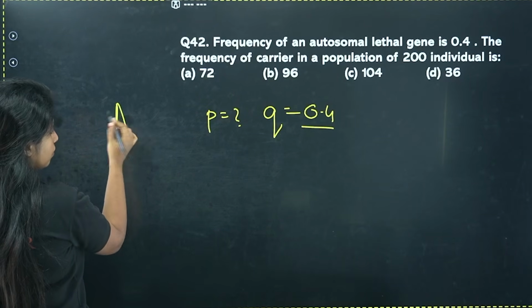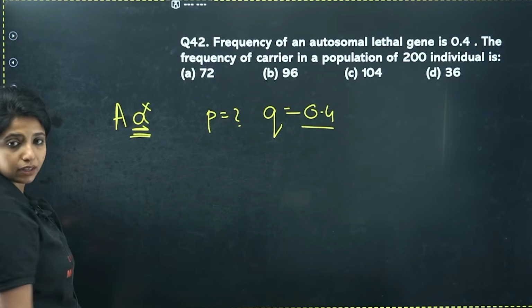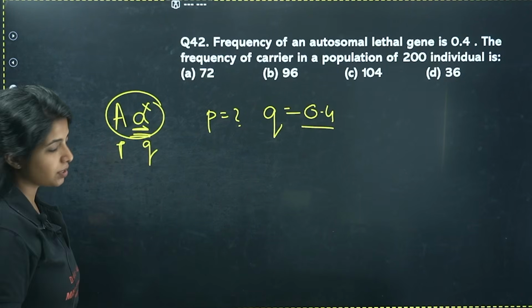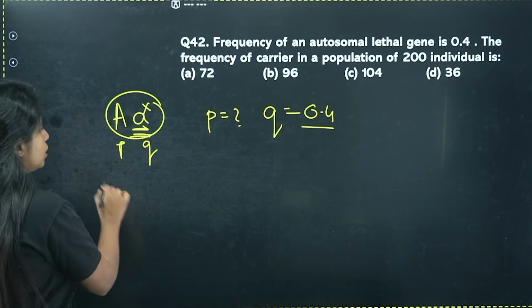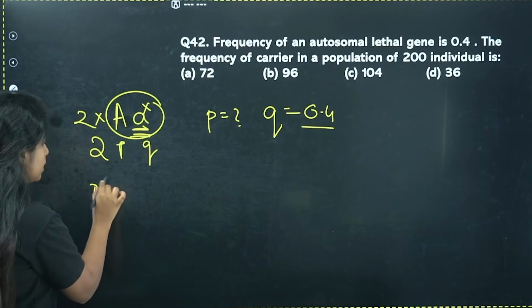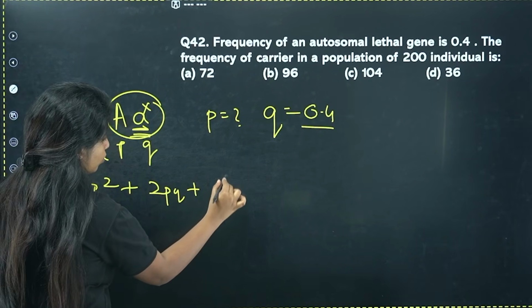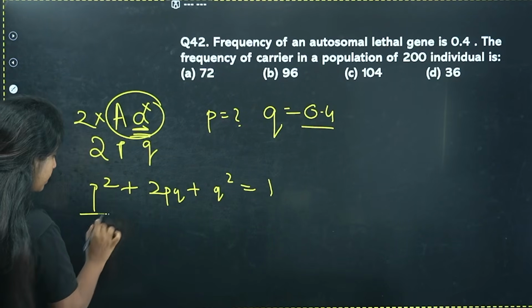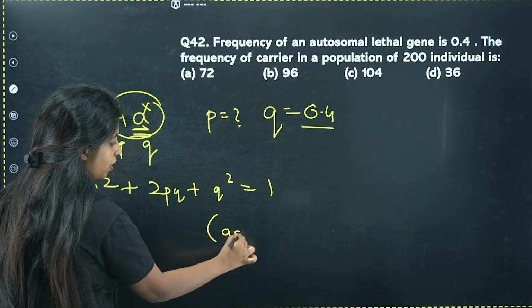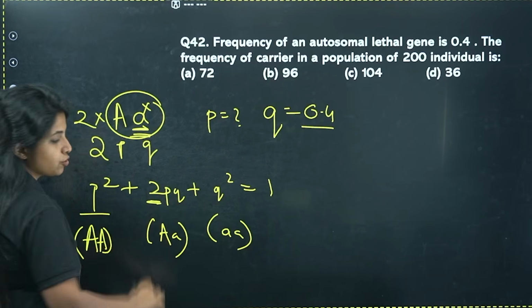One gene is going to be normal and the other gene, which is the affected gene, probably can have the effect. Suppose this is P and this is Q. So you have to find the people who are heterozygous, and whenever you have to find heterozygous condition, you do 2PQ. You need to understand there is a formula: P square plus 2PQ plus Q square is equal to 1. P square stands for the homozygous dominant condition, capital A capital A. Q square stands for the homozygous recessive condition, small a. 2PQ stands for the heterozygous condition, so you have to make sure 2 is being multiplied.